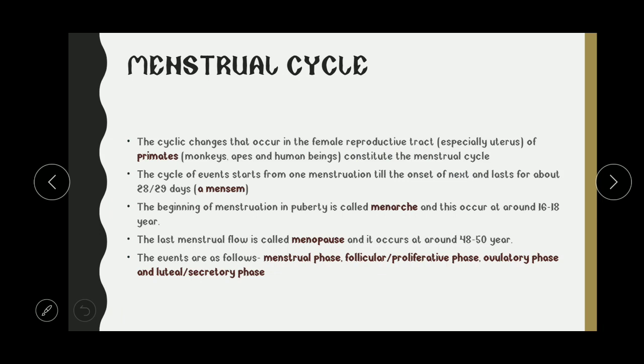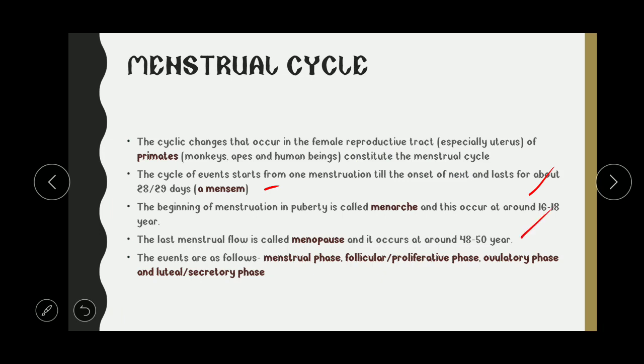The events start from one menstruation till the onset of the next, and this lasts for about 28 to 29 days, and this duration is called a mensem. So the duration of one menstrual cycle is 28 to 29 days. The beginning of menstruation in puberty is called menarche, and this occurs at around 16 to 18 years. This is the first menstrual flow during puberty. The last menstrual flow is called menopause, and this occurs at about 48 to 50 years.